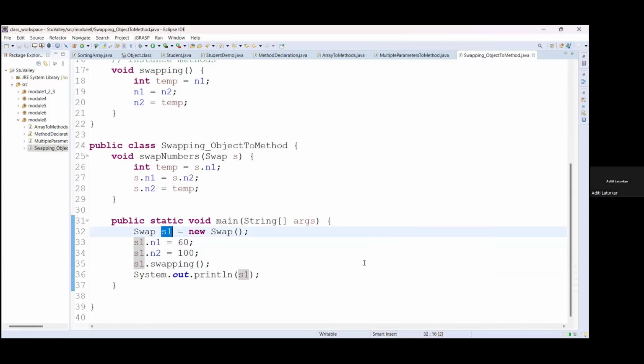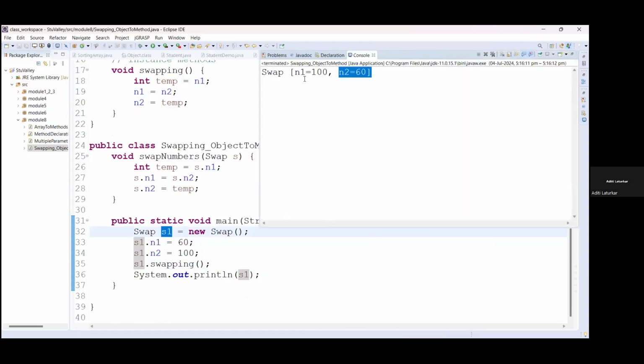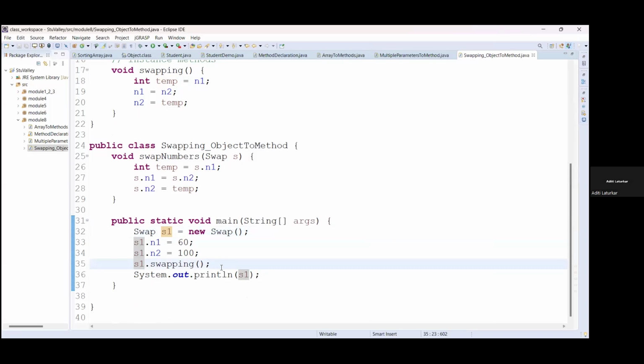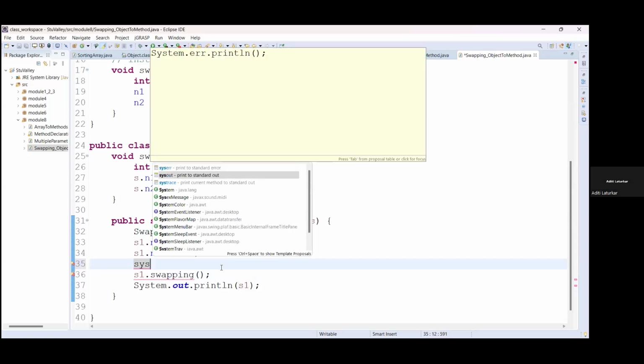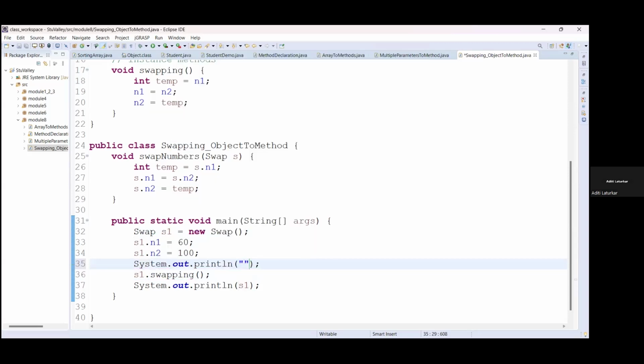ठीक है, we'll execute this. So you can see N1 and N2 values are swapped. Okay, if before swapping you want to check, you can use the system.out.println statement. Before swapping, S1 object, and here also I will add the statement after swapping.